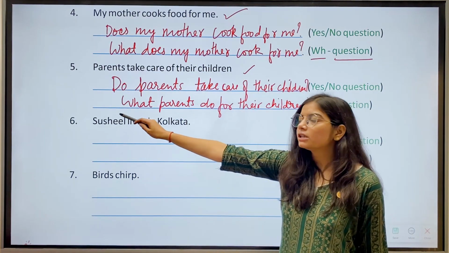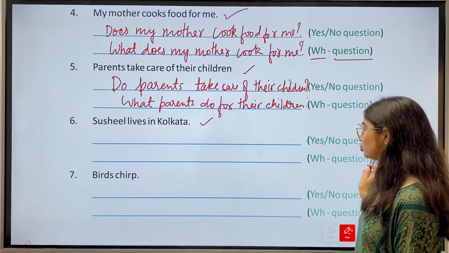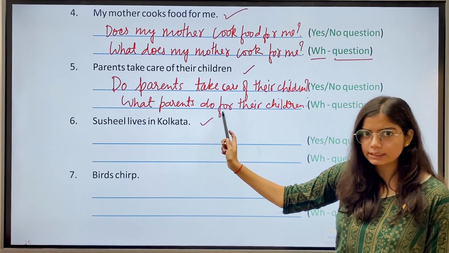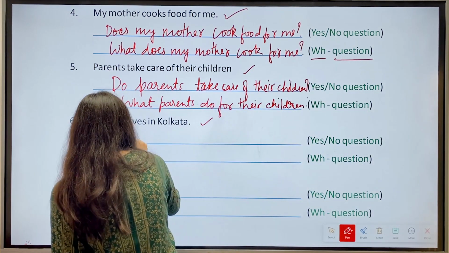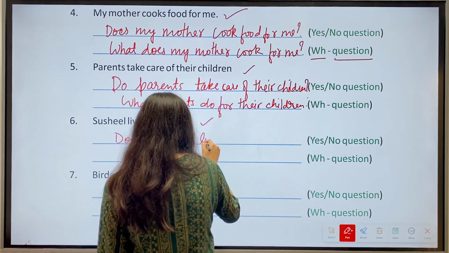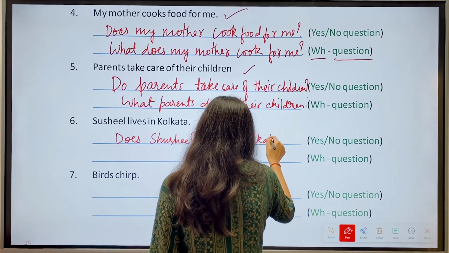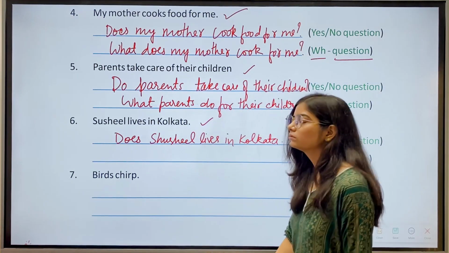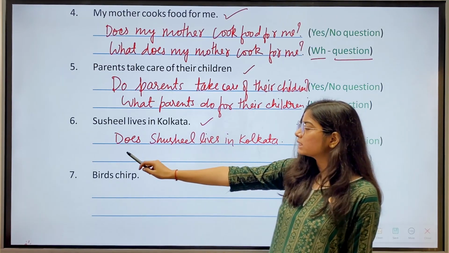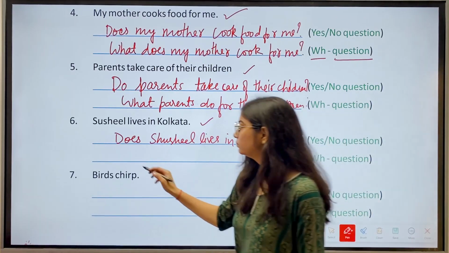Then we have sixth. Sushil lives in Kolkata. Now we have to make yes or no question. The answer is, does Sushil live in Kolkata? Now we have to make WH question. The answer is, where does Sushil live?